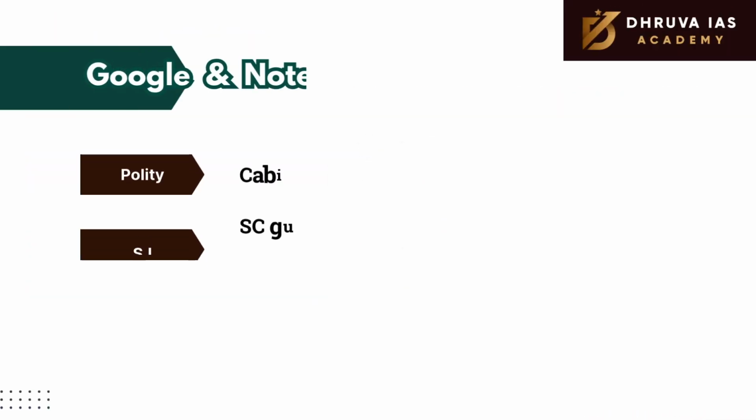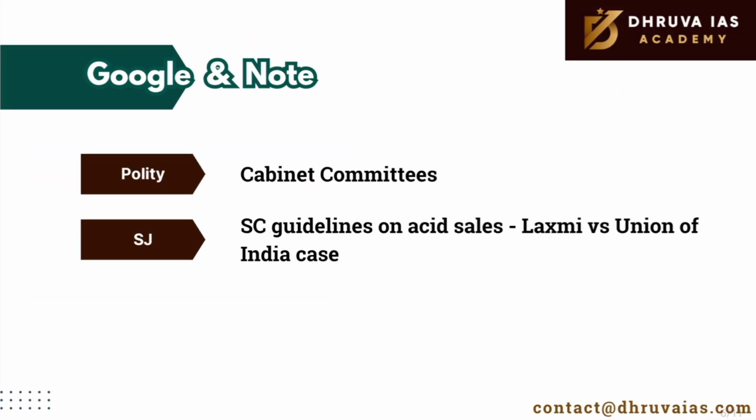The next category that we'll be looking into is Google and Note. These are the topics that are mentioned in today's newspaper but they have not been discussed. Hence, we need to Google search and make notes out of them. If you can find these topics in your textbook, that is well and good, we can read them. The first one is cabinet committees and the second one is the Supreme Court guidelines on asset sales, especially when we talk about the Laxmi versus Union of India case.